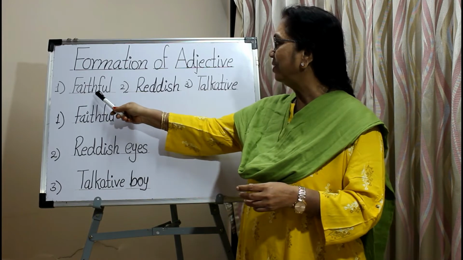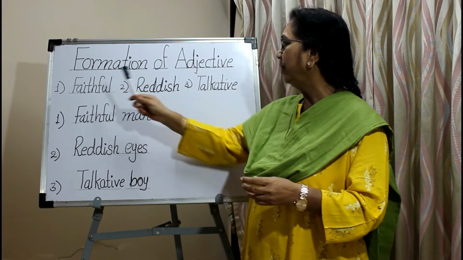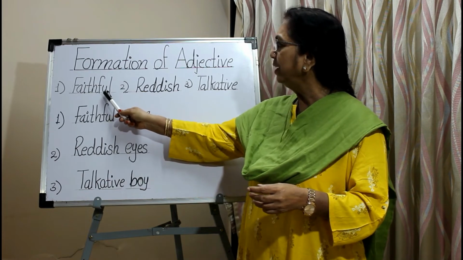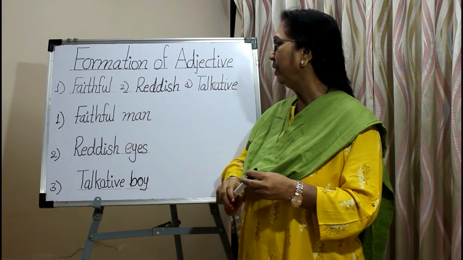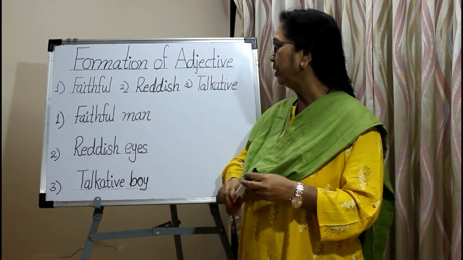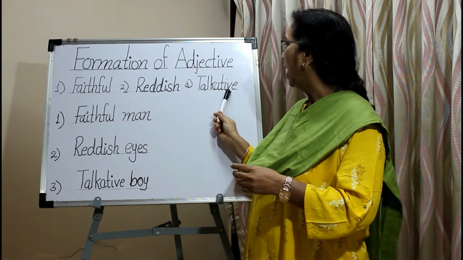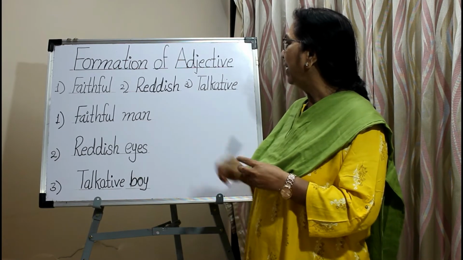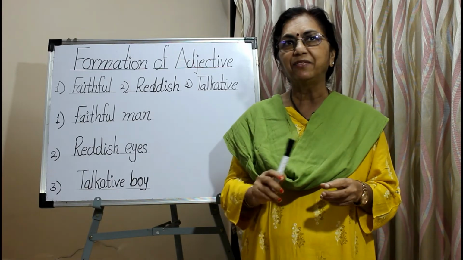So these adjectives, faithful, reddish, talkative, are formed by adding a letter or group of letters to form a new adjective. FUL, ISH, IVE are added after these words. So they are called suffix.